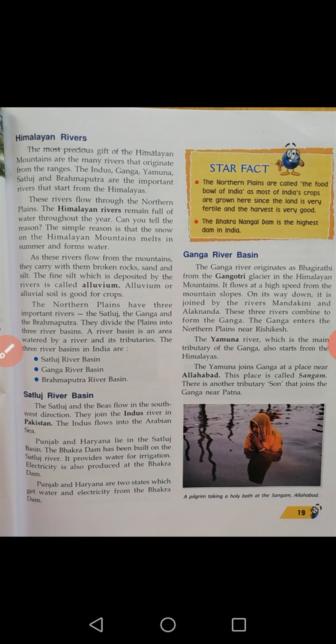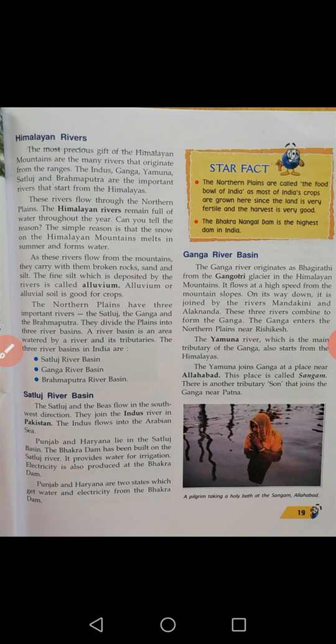But in the summer season in the Himalayan mountains, the snow gradually melts and takes the form of water, so even in summer the rivers keep flowing in the Himalayan ranges and the northern plains.